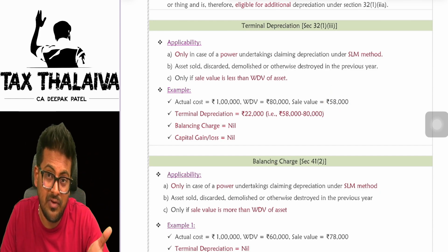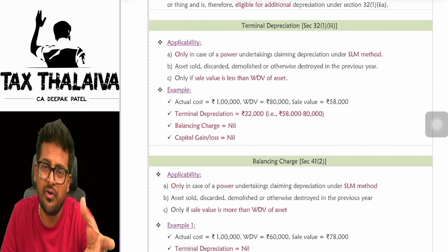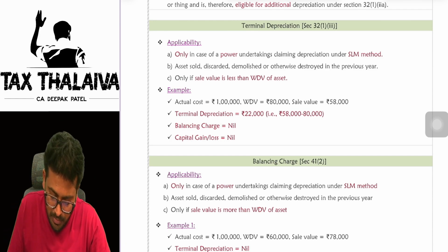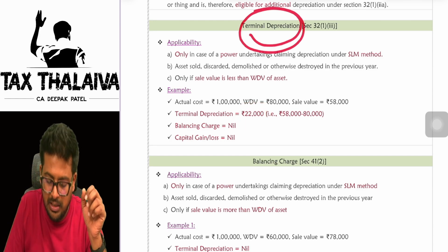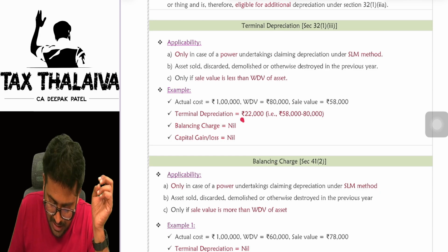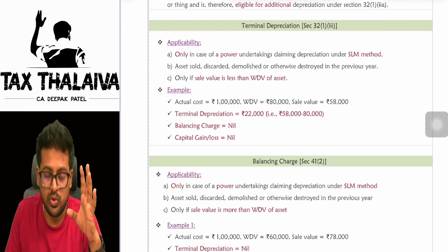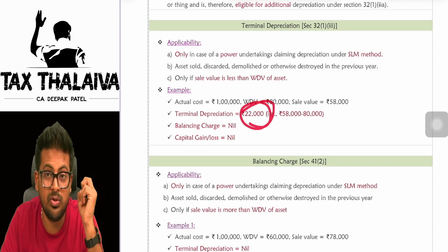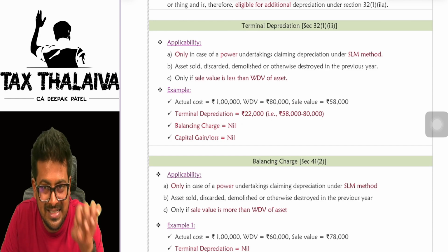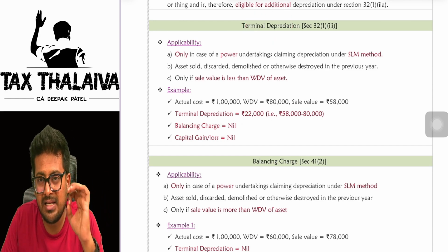Then you sold the asset for less value or high value? Less value. An 80,000 worth asset, you sold it just for 58,000. Then there is a loss. How much loss? 22,000. That loss is nothing but called terminal depreciation. Is it clear? Is there a balancing charge? No. Is there a capital gain or loss? No. So you may be thinking this 22,000 is a loss only. No, but that itself is treated as terminal depreciation.